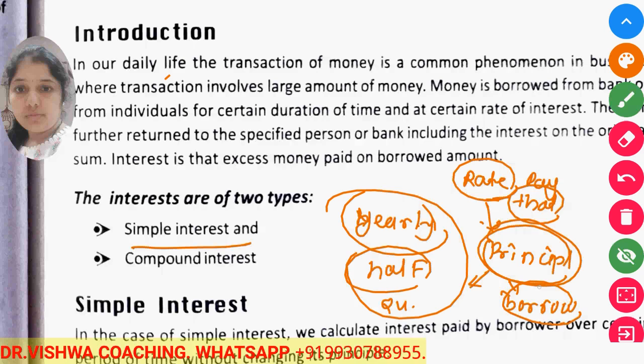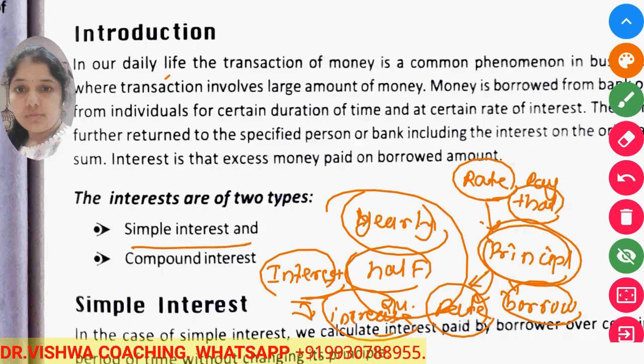But if in the principal we add the interest every year and that principal amount gets increased every year, the rate remains the same, but the principal increases every year, so this is known as compounded interest.